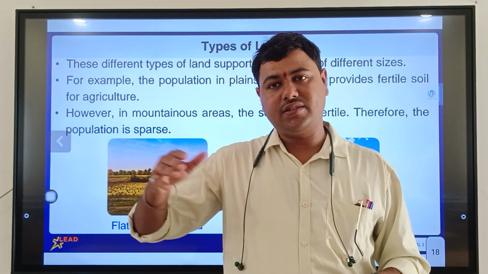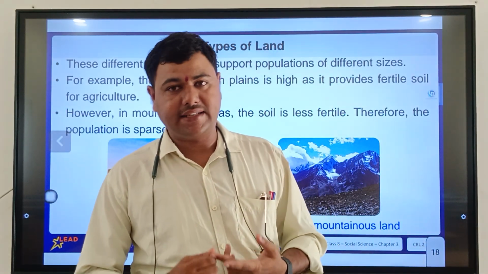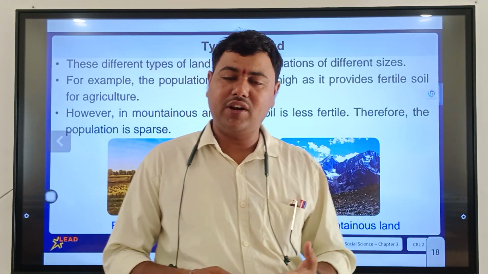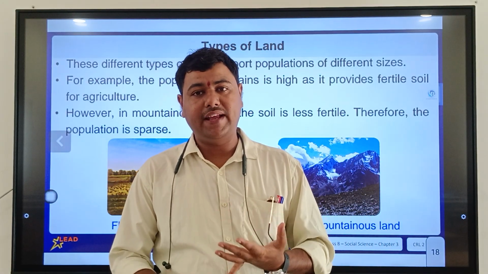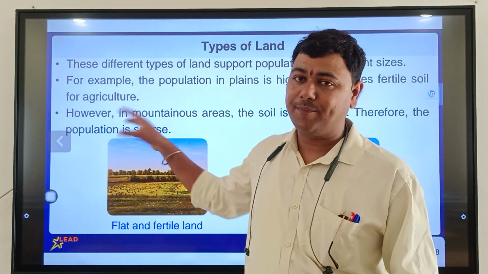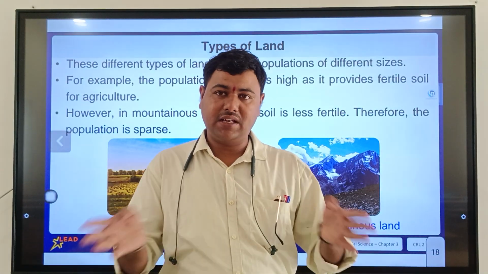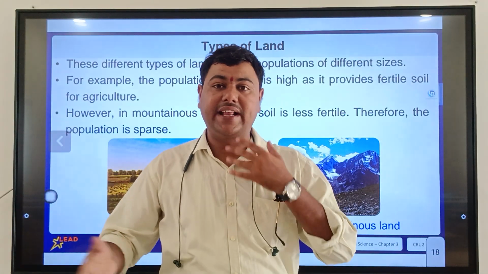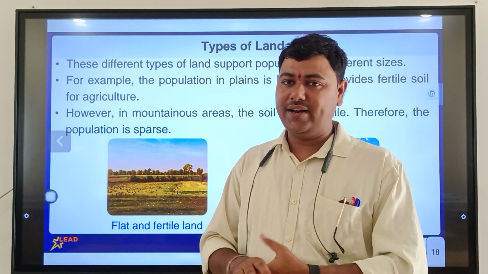Then land has been divided into parts: marshy land, dry and sandy land, densely forested land, and plains with fertile land. According to the type of land, the population has been distributed. In some areas there is a very large population, called densely populated areas, and some areas are sparsely populated.